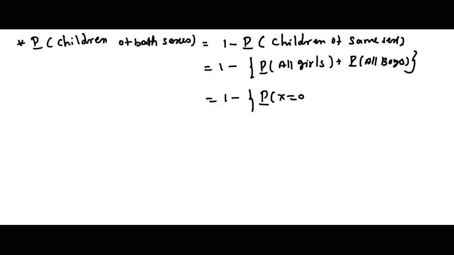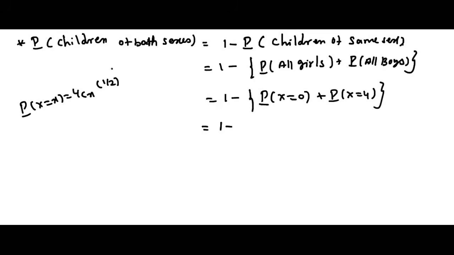So that we get probability of x equal to 0 plus probability of x equal to 4. Why do we get 4 here? Because if I consider all children are girls, here you get x equal to 4, and here you get x equal to 0. If you add 0 plus 4, you get the total number of children. Okay, so here using the probability mass function, probability of capital X equal to x is 4Cx (1/2)^x into (1/2)^(4 minus x).